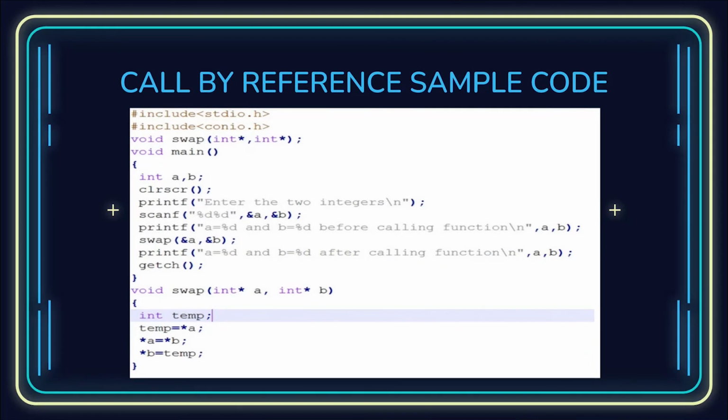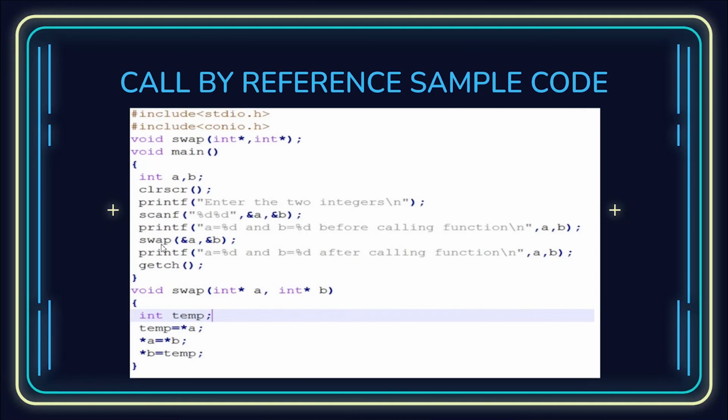So here's the sample code for that. As I was saying, this line swap(&a, &b) is the function call. In the previous examples, we directly passed a and b in the arguments, but here we are passing the address, or basically the reference.